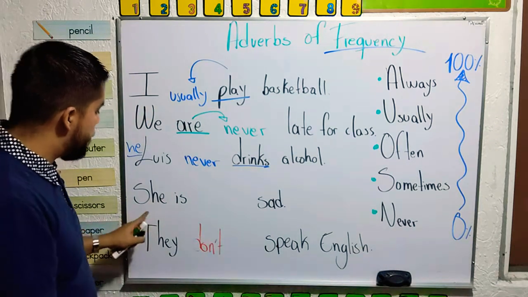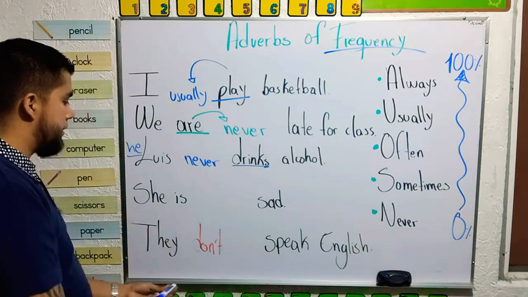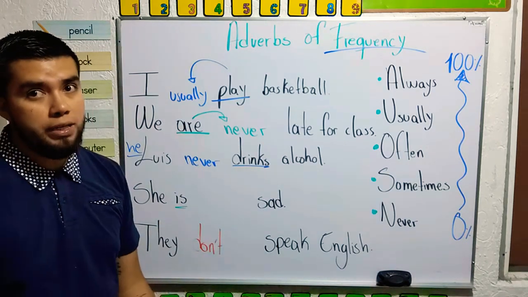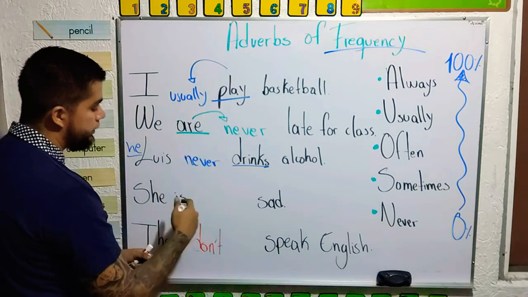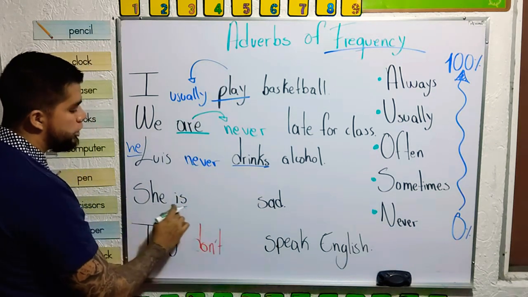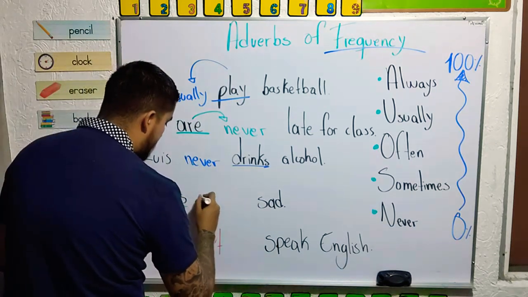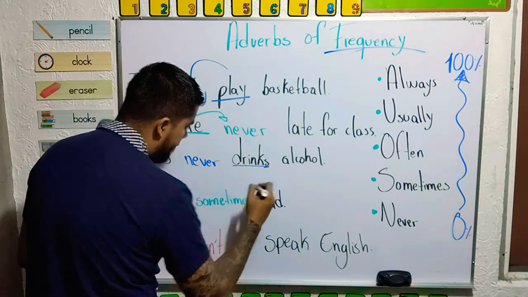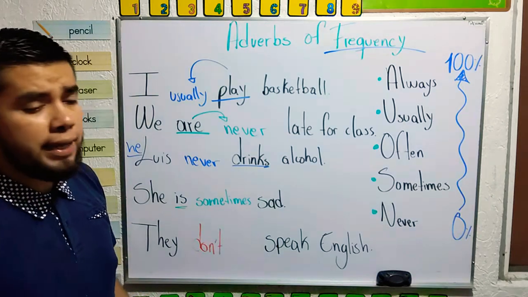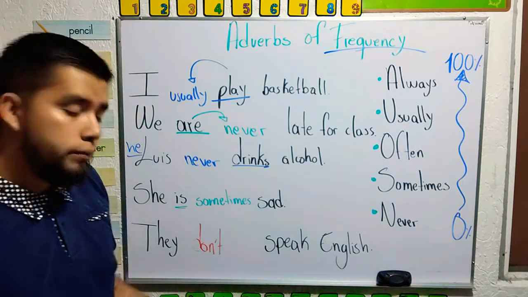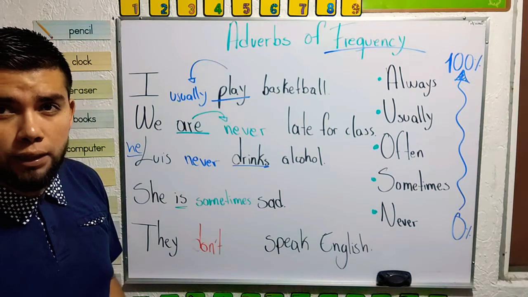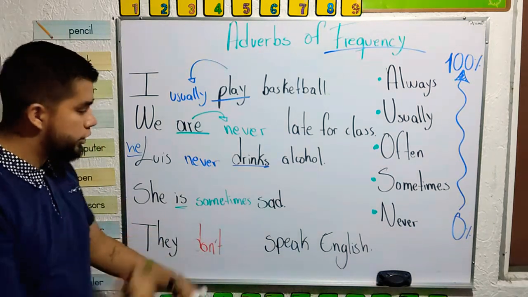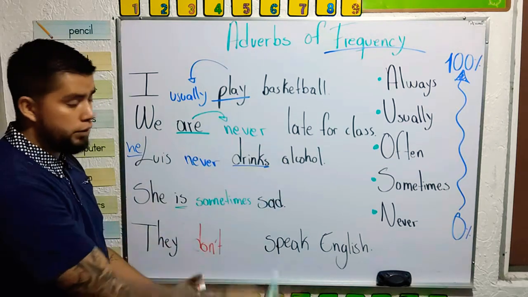Now, she is. One more time, is one conjugation of the verb to be. So the adverb of frequency goes after. She is sometimes sad. I don't know, maybe she is depressed because of the coronavirus. So she is sometimes sad, after the verb to be.